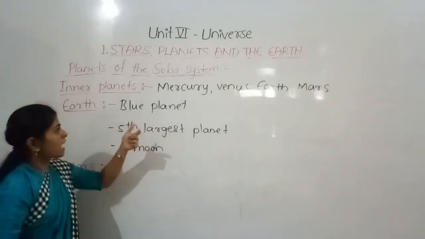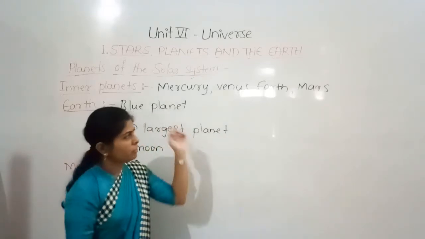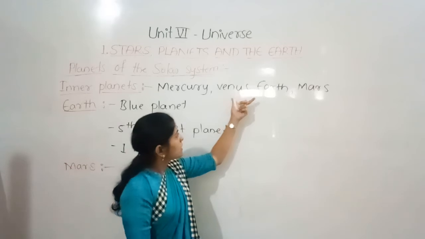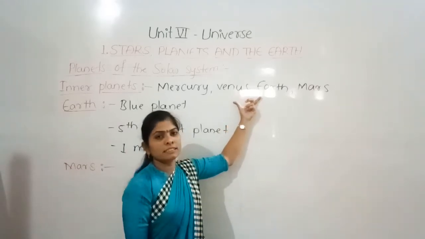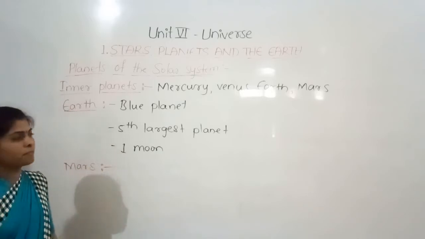Since the size of the Venus and the Earth is slightly similar, even though the Earth is the largest of the inner planets, these are called the twin planets.